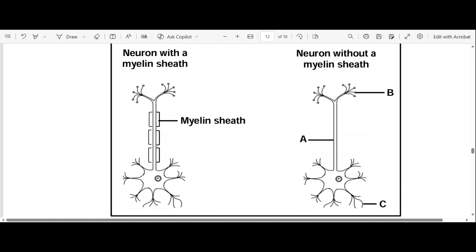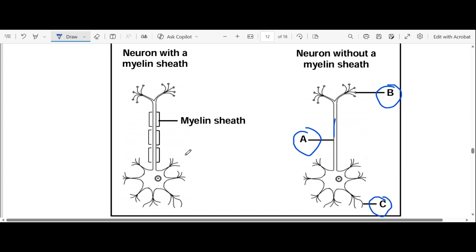Okay, now let's just identify the structures before we go to the question. So you have your A. What is our A? Our A is our axon, because if we don't have a myelin sheath, we're left with the axon. Our B is our terminal branches of axon, just an extension of the axon. Our C becomes our dendrite.